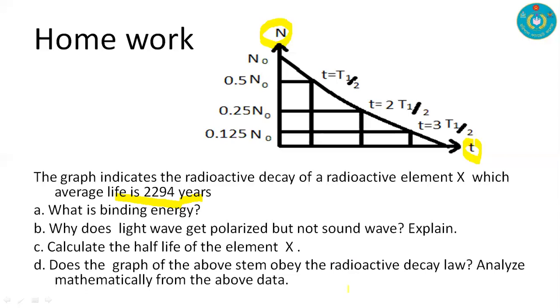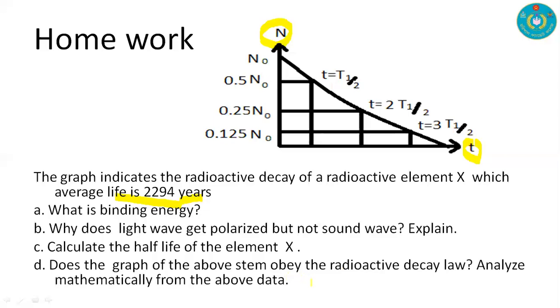After getting all the values, if you calculate a single lambda for this graph, then we can say that there is a decay constant, and if the decay constant is the same for the first half-life, second half-life, and third half-life, then we can say that the above graph is followed by the radioactive decay law.